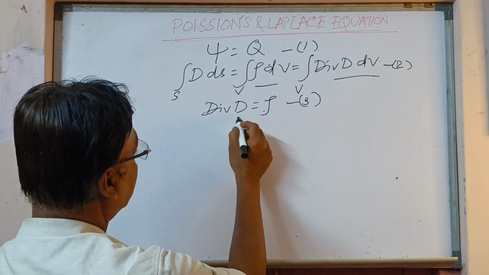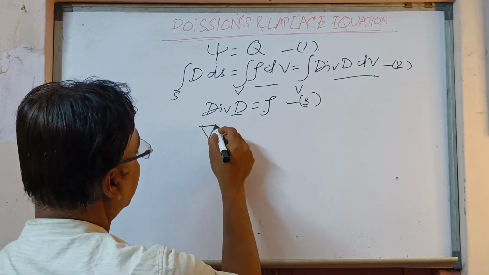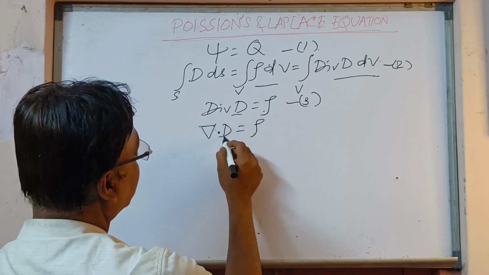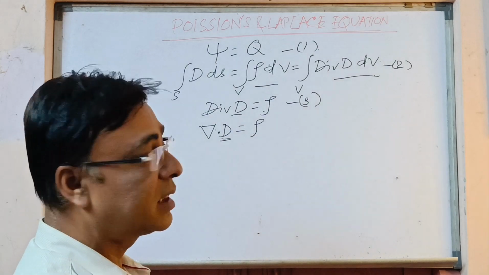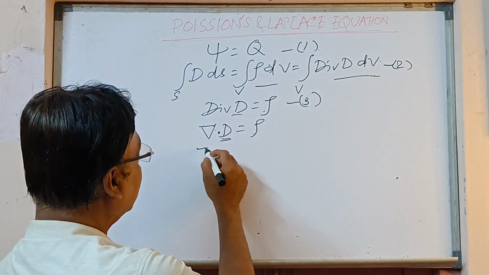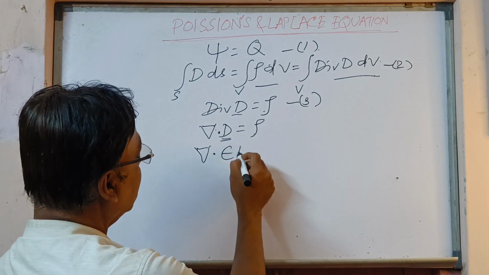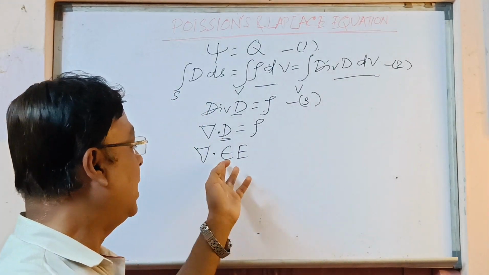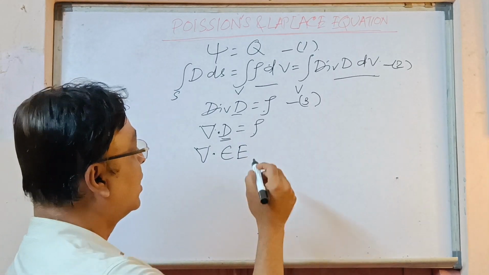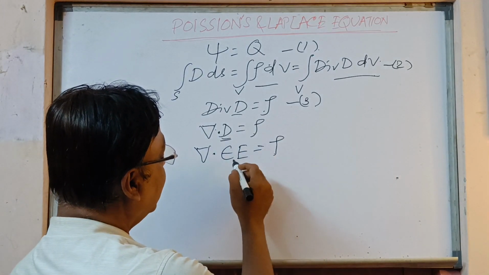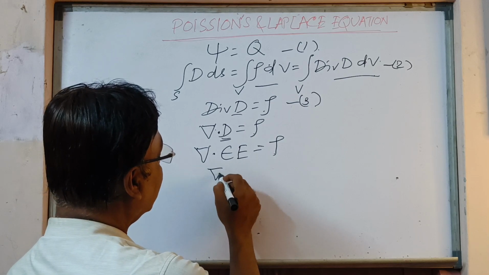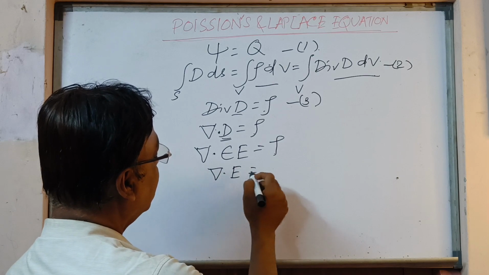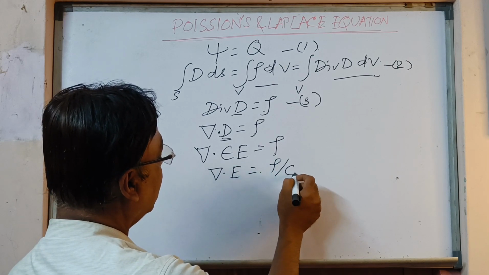Now mathematically we can write del dot D is equal to rho. Instead of D, that is nothing but the electric flux density, we can write del dot epsilon E, because we know that electric flux density is equal to epsilon into electric field intensity. So that is equal to rho. As epsilon is a constant it can be taken out, so del dot E is equal to rho by epsilon.